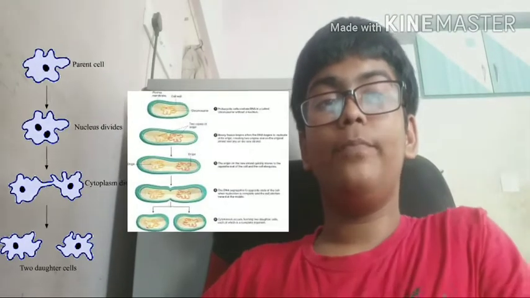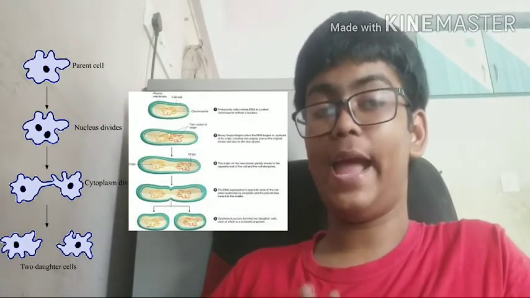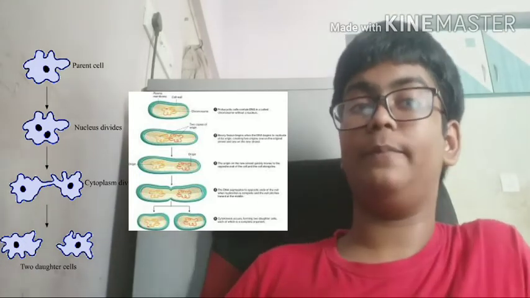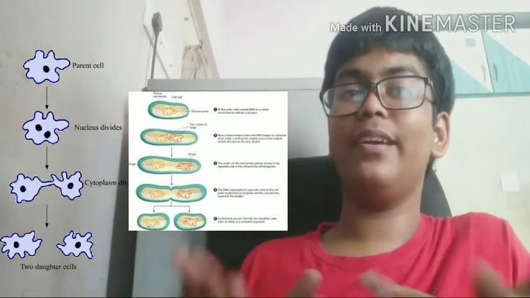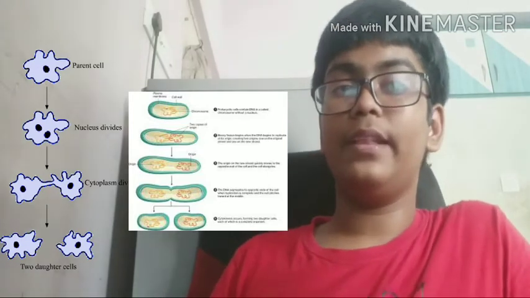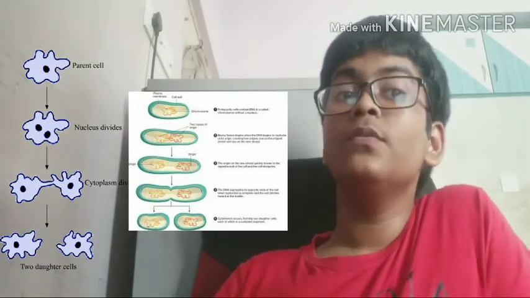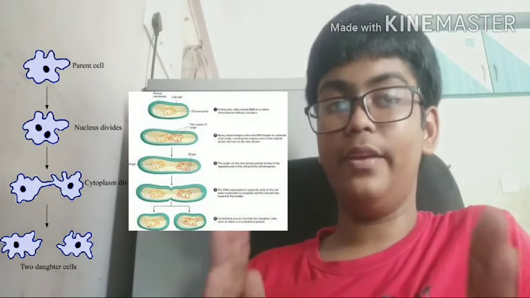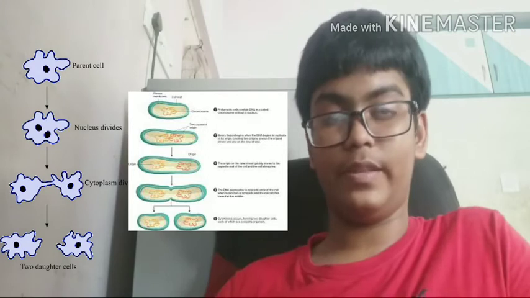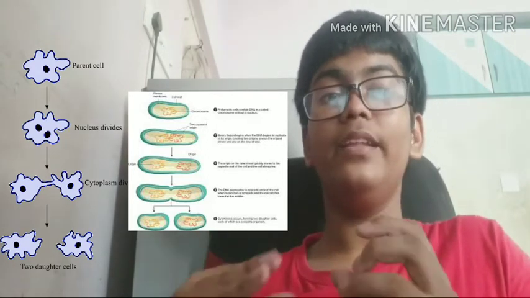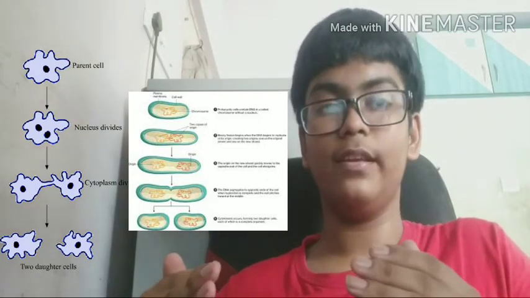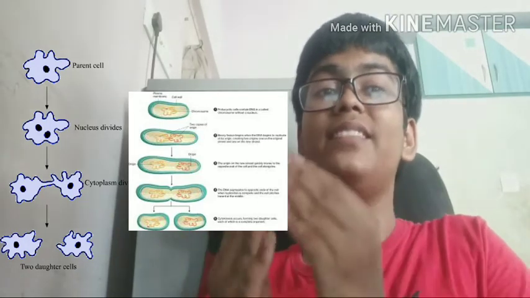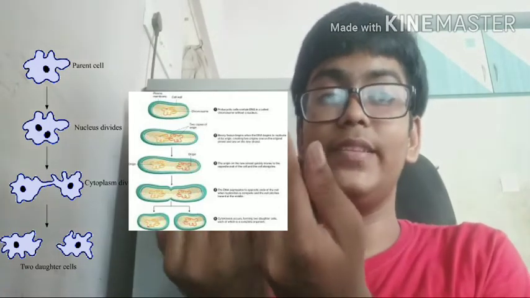Now let's learn about them in detail. The first method is binary fission. Bi means two and fission means splitting. You must have understood this by the name itself. Now there is a cell in which one nucleus is present. First the nucleus elongates. Then the cell and the cytoplasm in it also elongate,